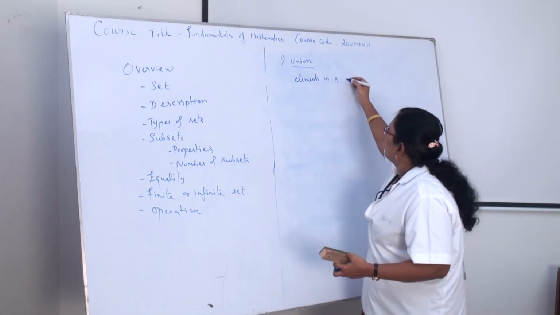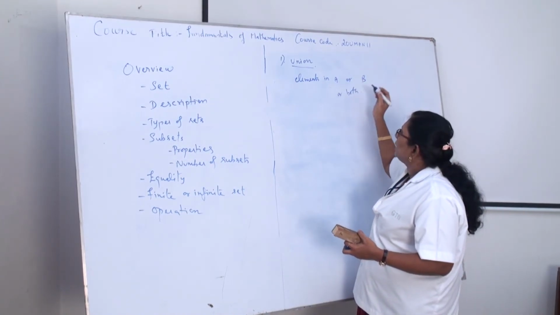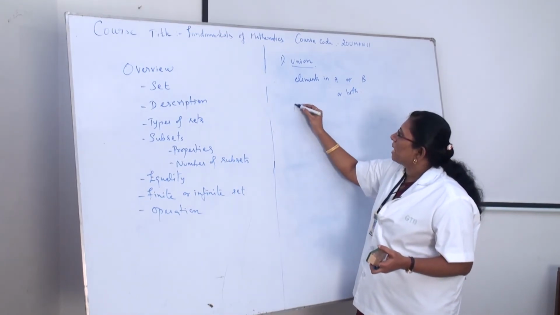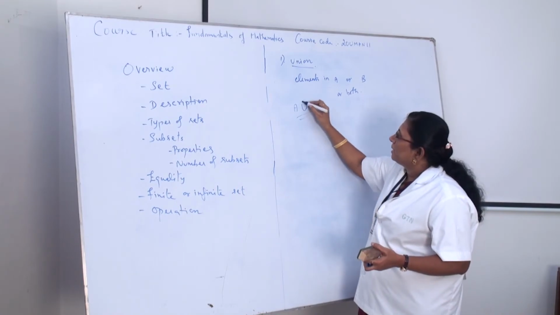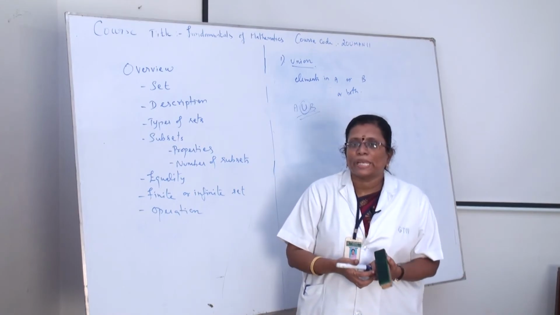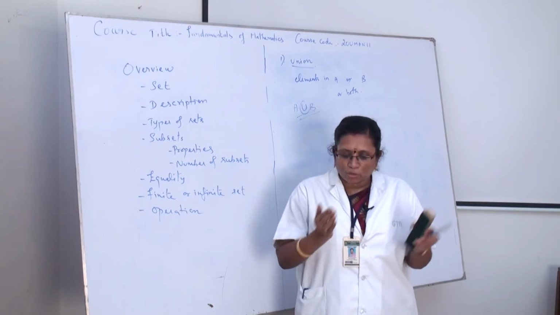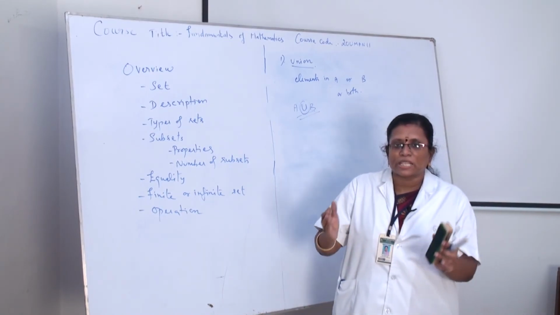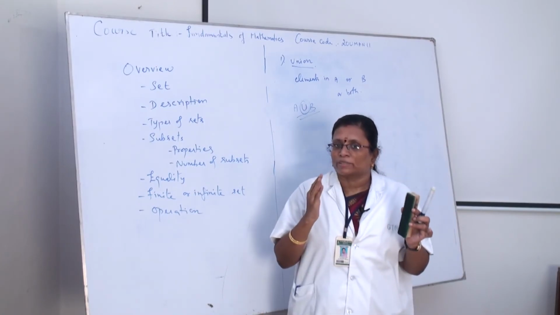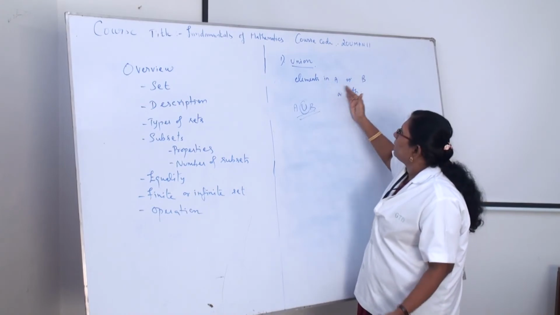We denote it with the symbol ∪. Suppose A union B, like this we write, the symbol is ∪. So, the meaning of union is the elements which are available in one set or the elements which are available in the other set or both. So, I am saying it is "or", you should note that. Okay. The elements which are in A or in B or in both.